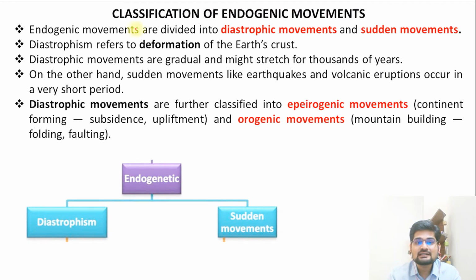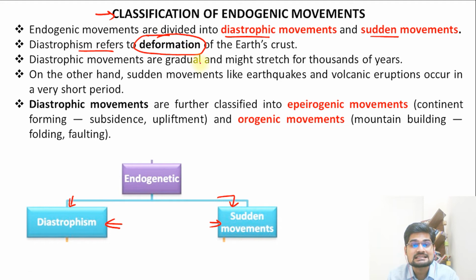Further, when we read about the classification of these movements, let's understand. These movements have been largely classified into two parts, as we know: diastrophism and sudden movement. So endogenetic movements are diastrophic in nature or sudden in nature. Diastrophism basically refers to deformation. It means deconstruction, changes. So deformation of Earth's crust happens because of these diastrophic movements, and remember they are gradual in nature.